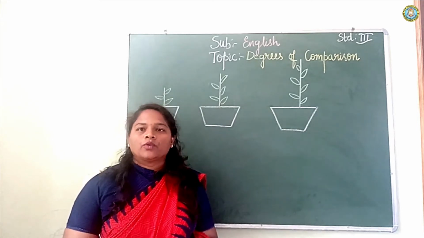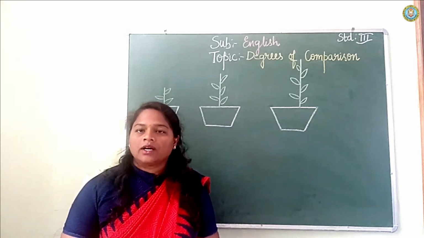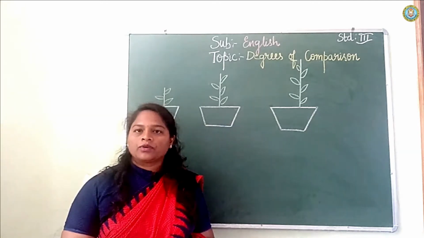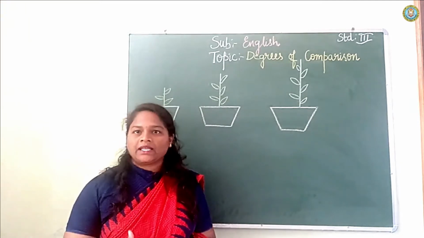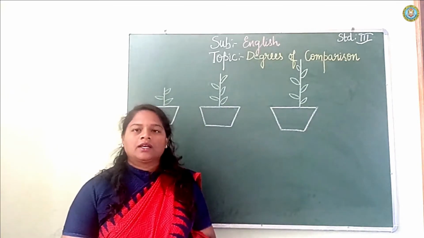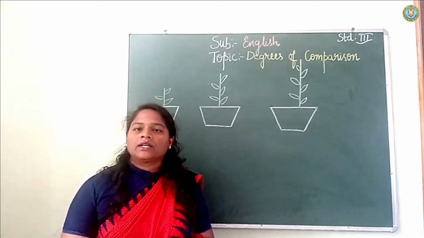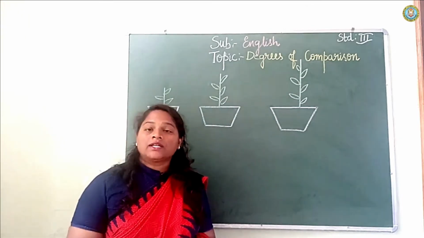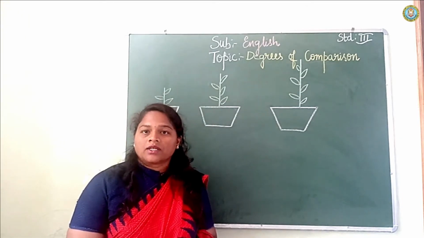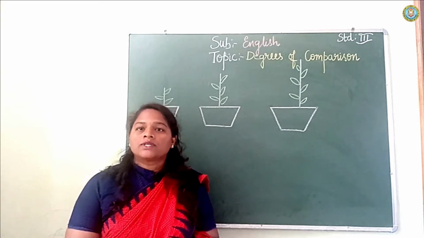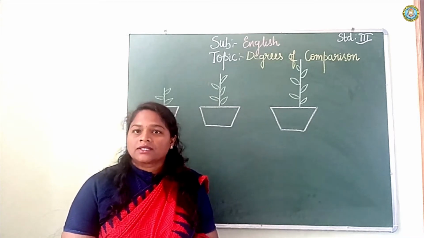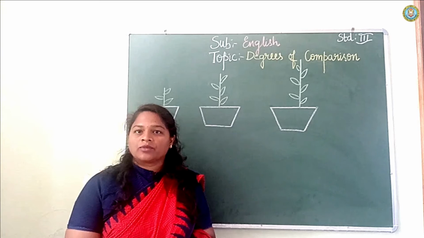So you know what a noun is. A noun tells us about a person, place, animal or a thing, isn't it? What do you mean by adjective? Adjective is nothing but it describes the noun. See, how is Sandhya miss? Sandhya is a noun. How do you describe her?